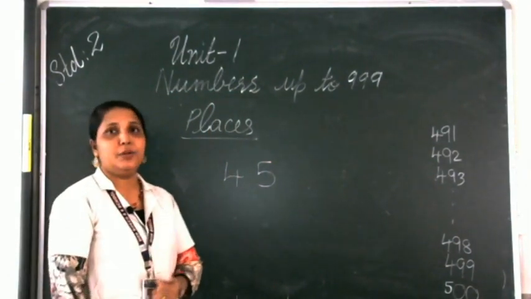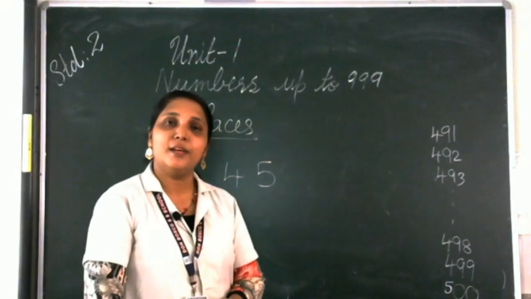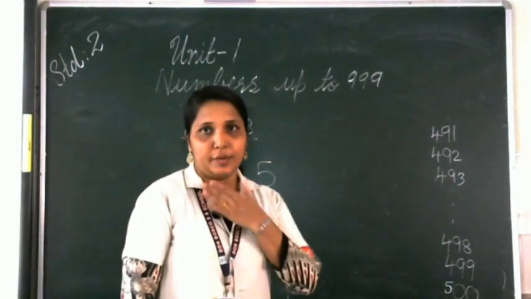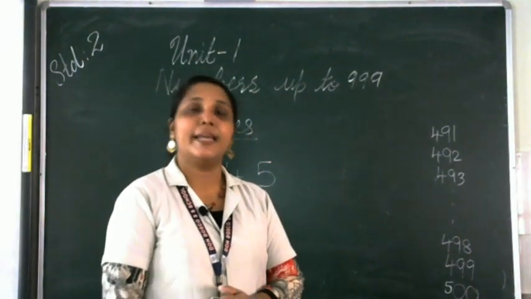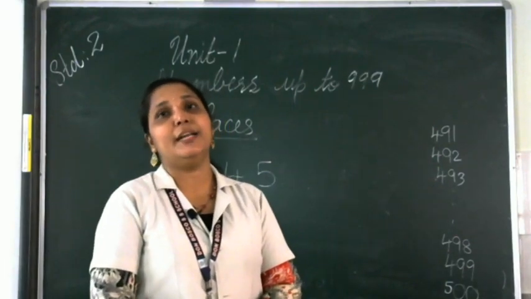Here it is 5 now. So what is the number in ones place? 5. Okay, then tens place 4. So we are having 5 in the ones place and 4 in the tens place. Okay, very good. Now next one is a number grid for you.